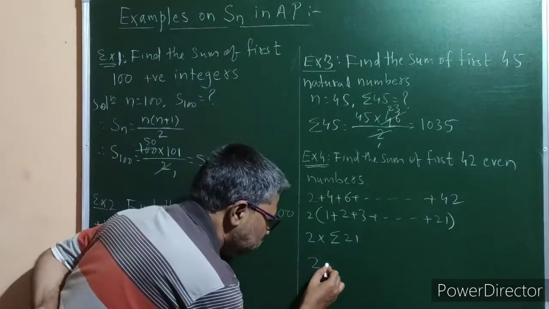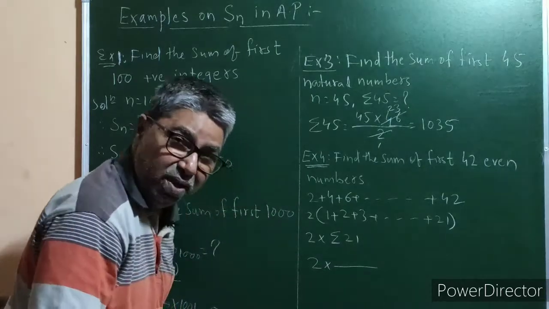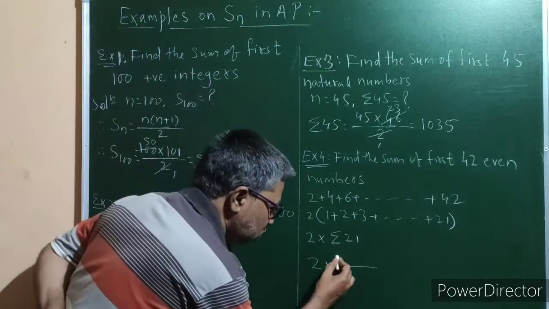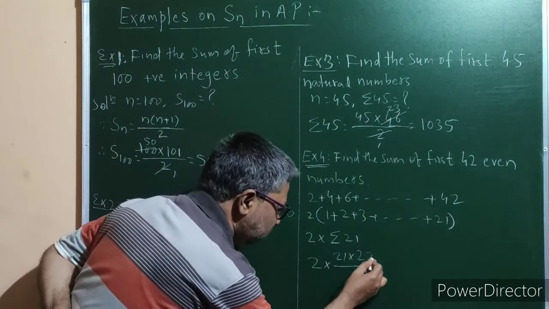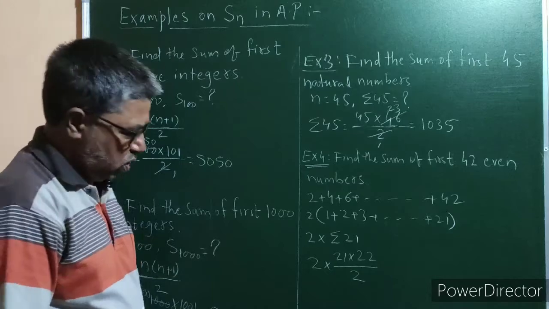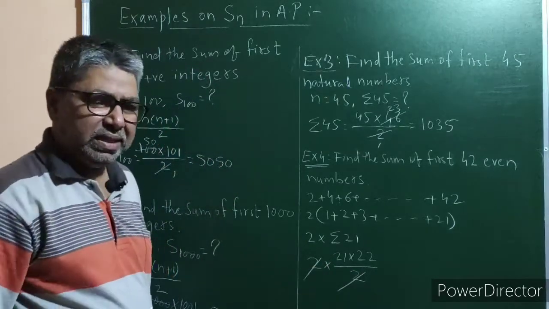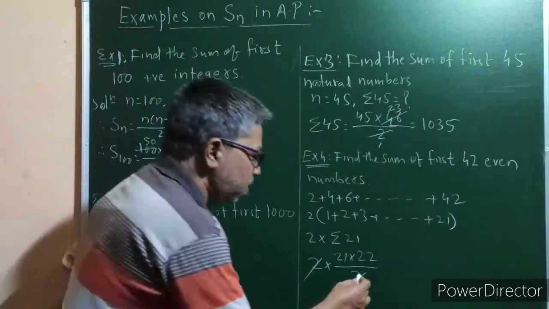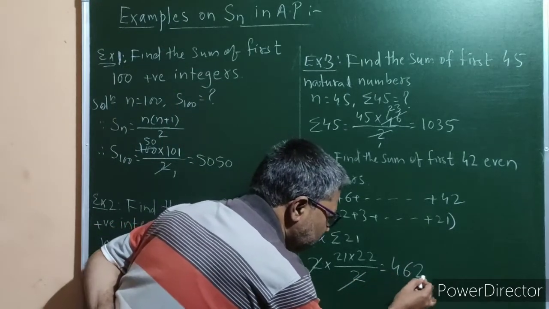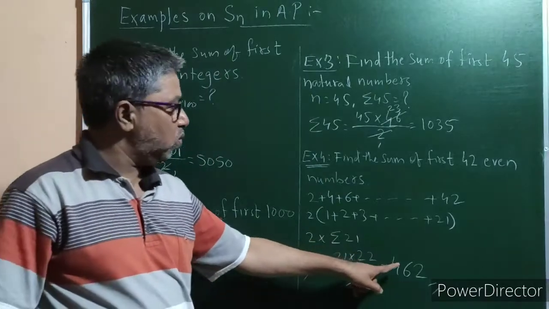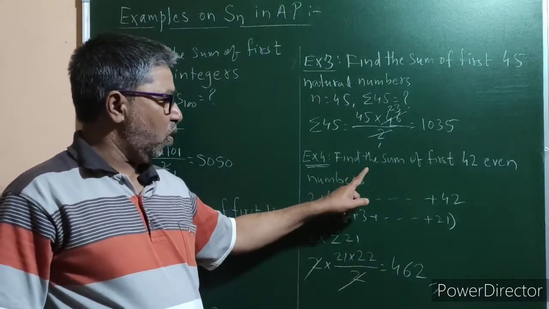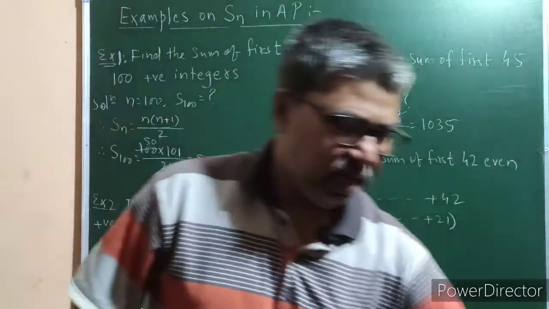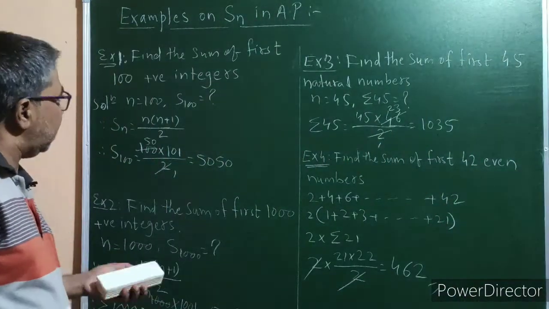The next step will be 2 multiplied by, let us apply the formula Sn is equal to n into n plus 1 upon 2, so 21 multiplied by 22 divided by 2. Now these two will cancel, and the product of 21 and 22 is 462. So 462 will be the sum of first 42 even numbers. In this way, let us solve one more example of the same type.